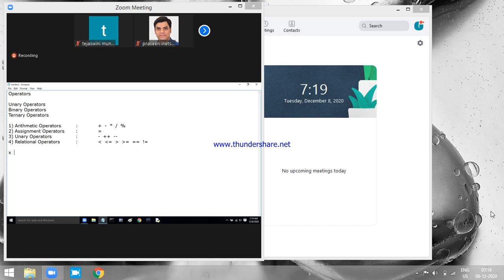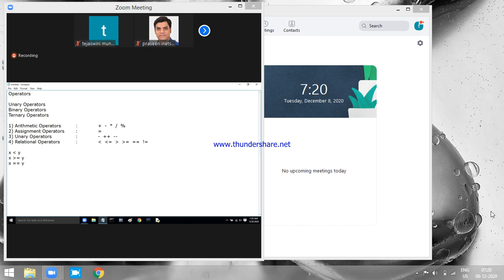I have two variables x and y, and I want to compare. Is this x value less than y or not? Is this x value greater than or equal to y or not? Is this x value equal to y or not? You are comparing the values, and those statements are called conditions. Am I clear, dear? They are called conditions.